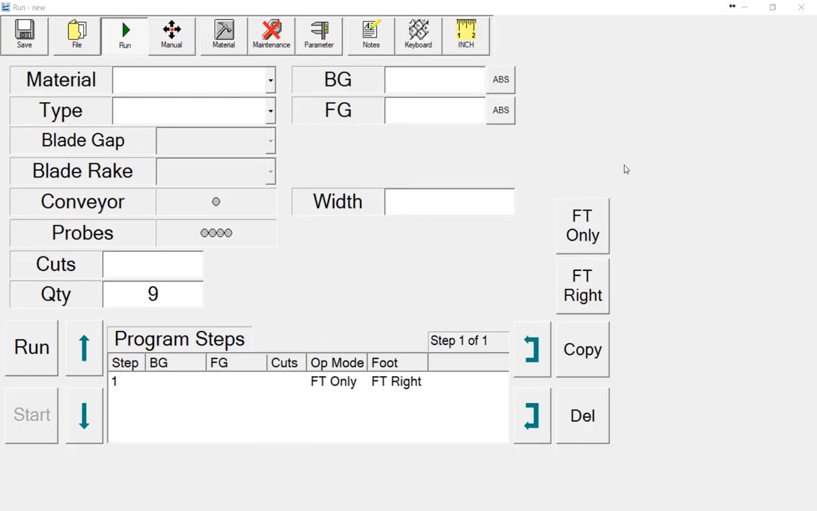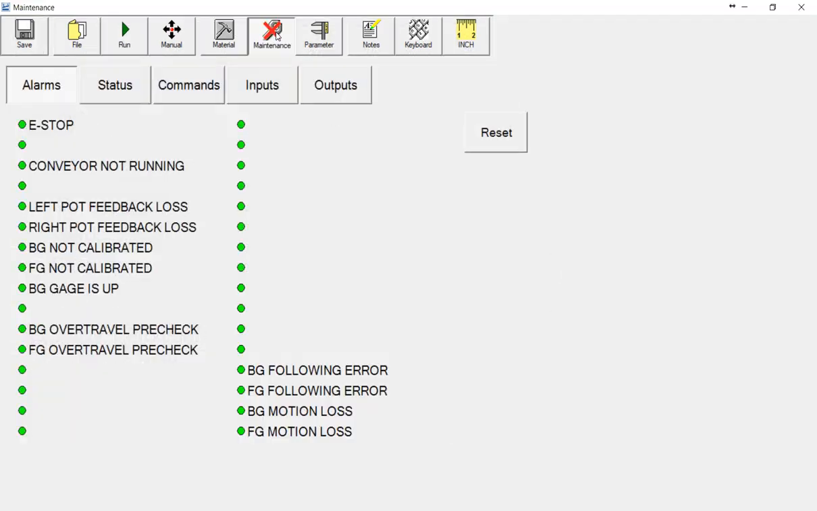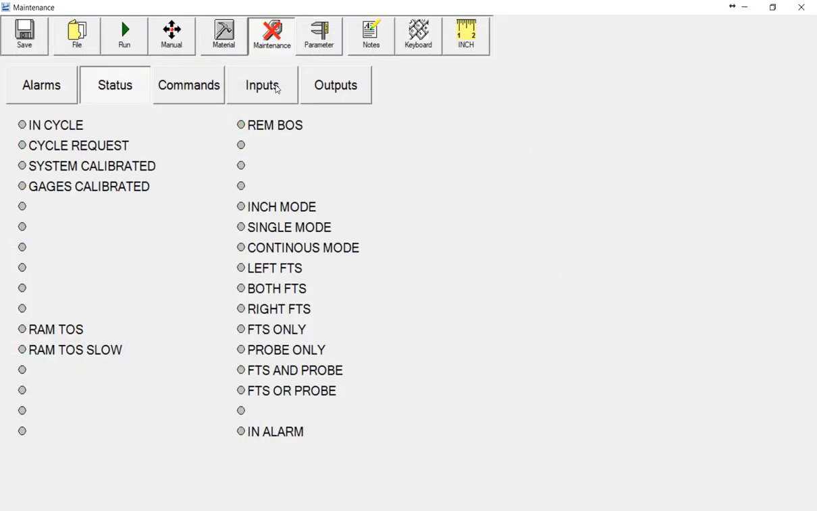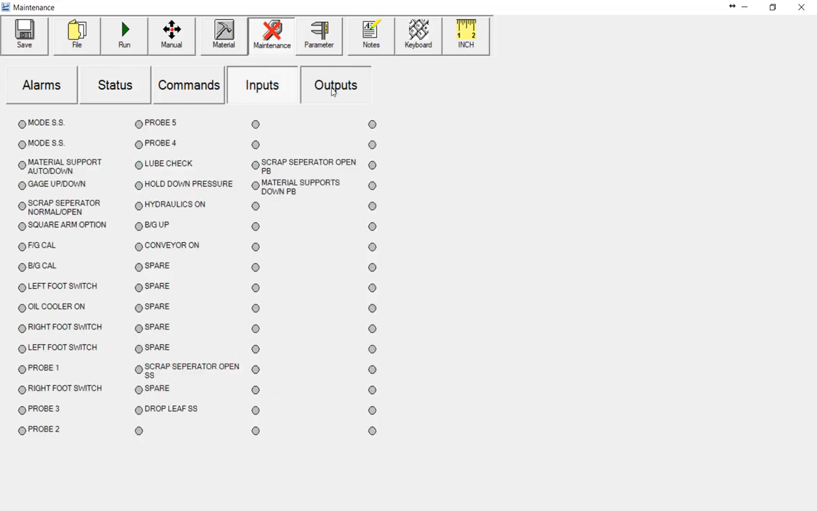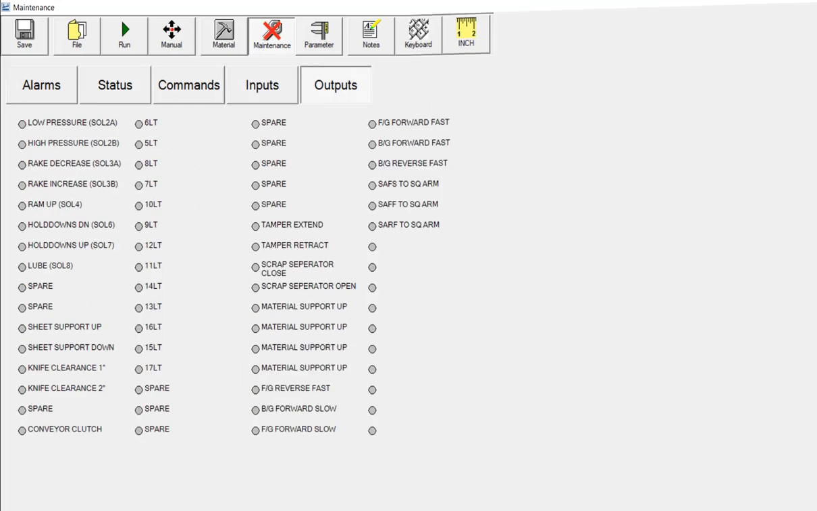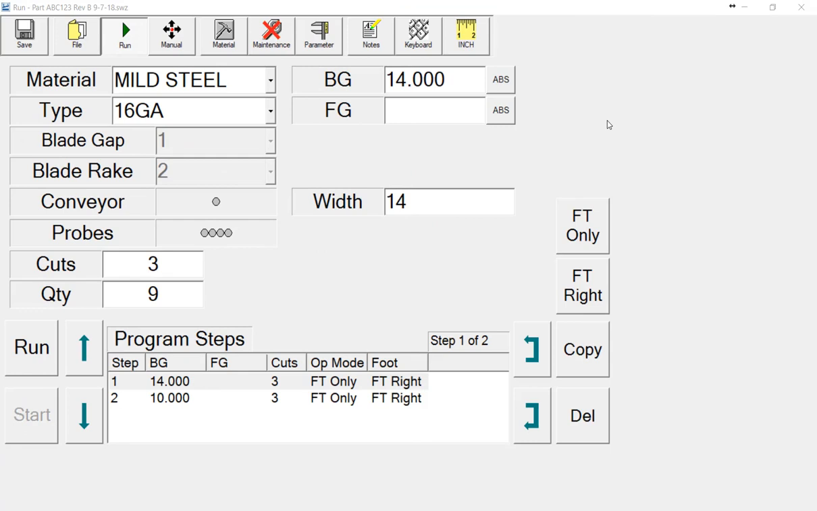The maintenance screen allows you to monitor machine alarms, status, and all the digital inputs to the machine and digital outputs from the control. And that's how simple it is to program, set up, and run parts in our graphical PC-based Shear Wizard control and software.